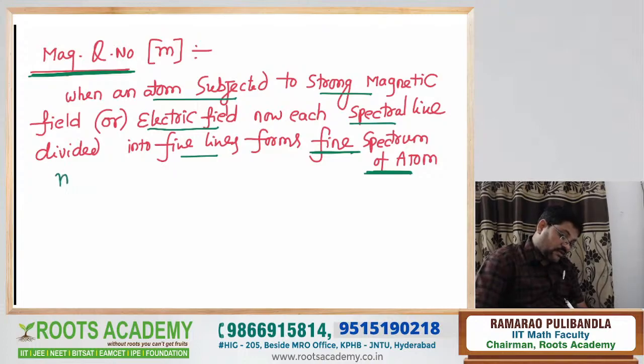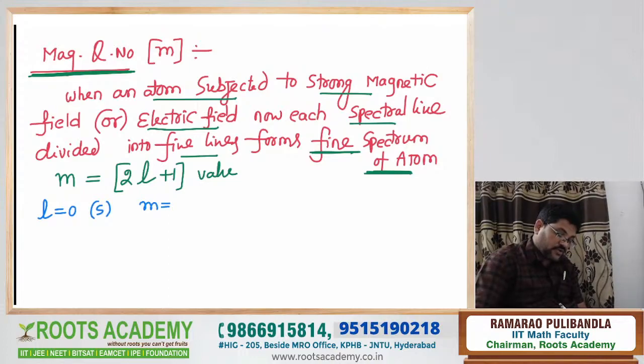The magnetic quantum number m depends on the L value: m is equal to 2L plus 1. For example, L is equal to 0, that is called the s suborbit. Therefore m is equal to 2 times 0 plus 1, which is 1. That one orbital is taken as m equals 0, because for s, the L value is 0.